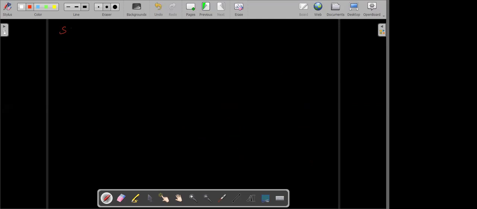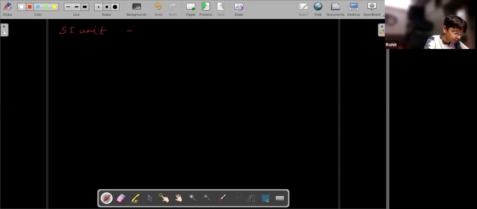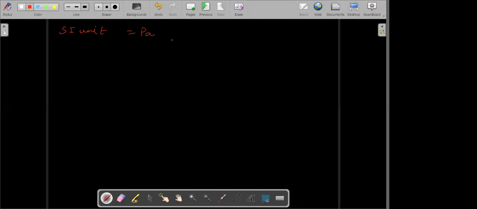So SI unit of pressure, Pascal, represented by Pa. Or we can also call it equal to Newton per meter square. Yes, sir. So SI unit can also be Newton per meter square. There are different other units also for pressure. So what are the other units for measuring pressure?